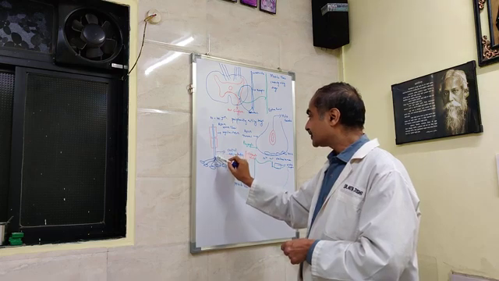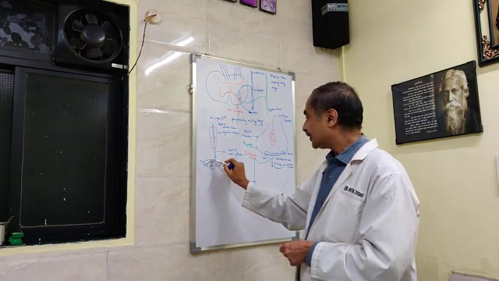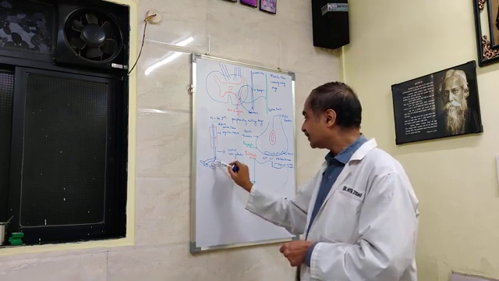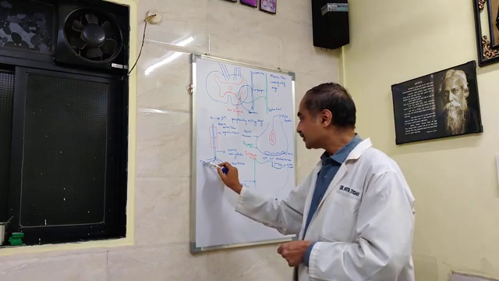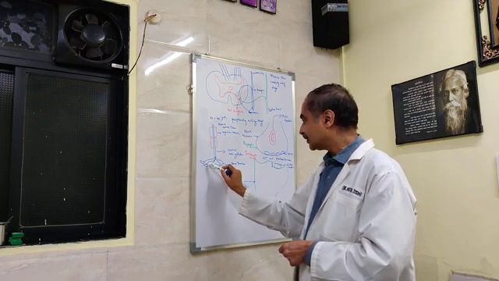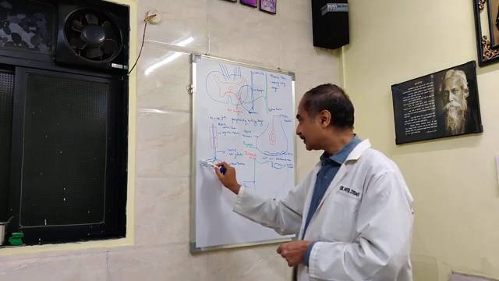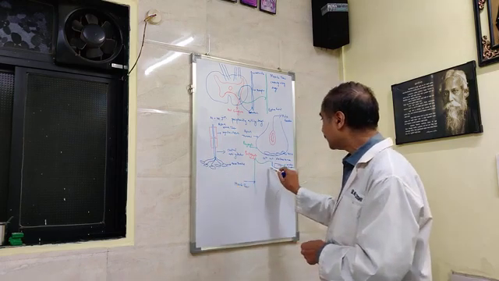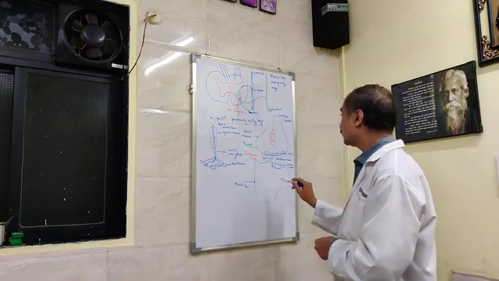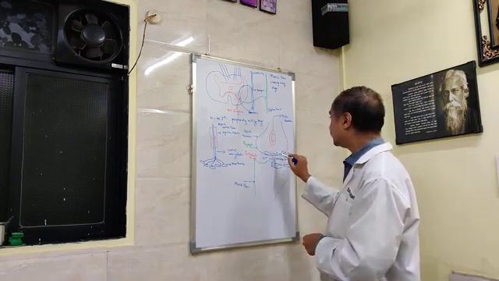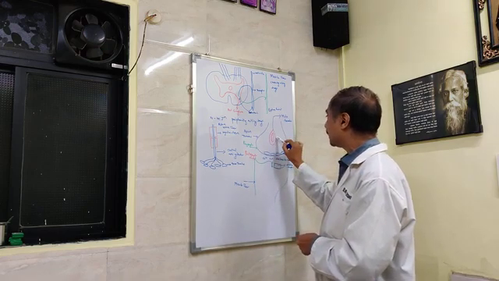This central axis cylinder, when it comes closer and closer to the muscle fiber, breaks into multiple terminal branches, and then this axon terminal expands itself in the form of a bulb or button. So the axon terminal is expanded to form a bulb or button, and each axon terminal in turn innervates a single muscle fiber. Now this axon terminal contains the cytoplasm called axoplasm. In that there are mitochondria.